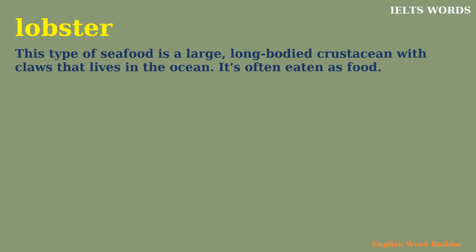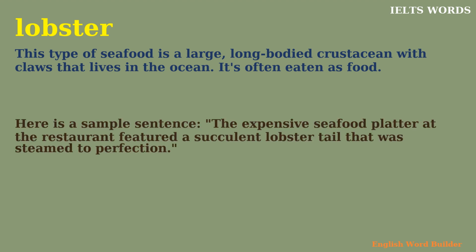Lobster. This type of seafood is a large, long-bodied crustacean with claws that lives in the ocean. It's often eaten as food. Here's a sample sentence. The expensive seafood platter at the restaurant featured a succulent lobster tail that was steamed to perfection.